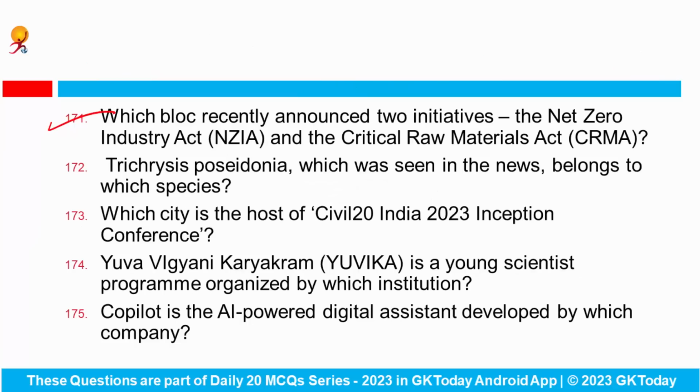Which bloc recently announced two initiatives, the Net Zero Industry Act and the Critical Raw Materials Act? This is the European Union. And these two initiatives have been announced under the Green Deal Industrial Plan. Okay. The aim is to boost domestic green manufacturing, and it establishes the policy framework to onshore mineral and metal processing and scale clean energy and battery technology supply chains within the European Union.